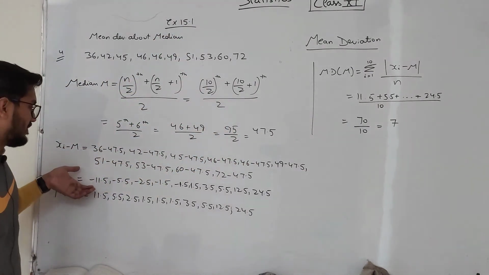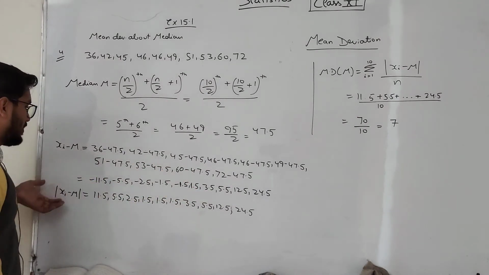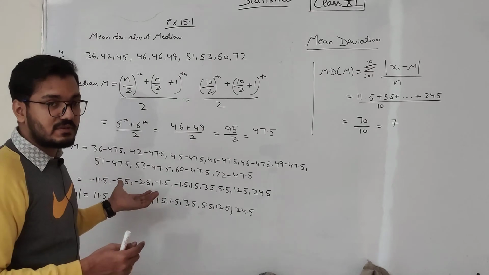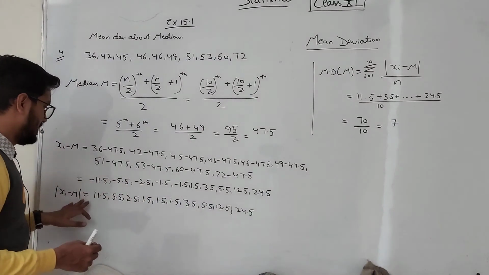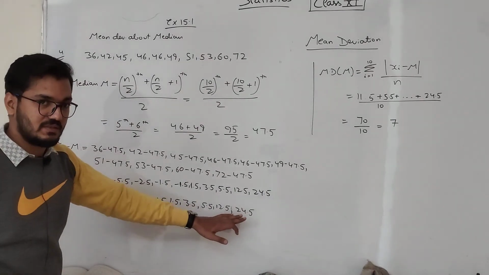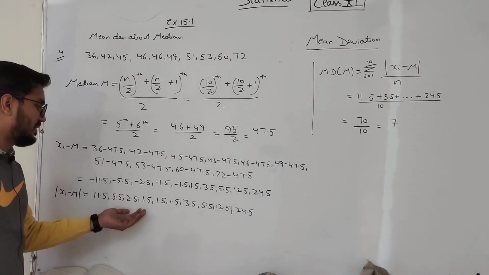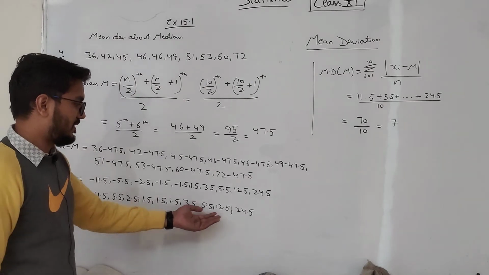So these are the values which we have got. Now the modulus of these values, that means we have to remove the negative sign, so every value will be positive. They are 11.5, 5.5, 2.5, 1.5, 1.5, 1.5, and so on.